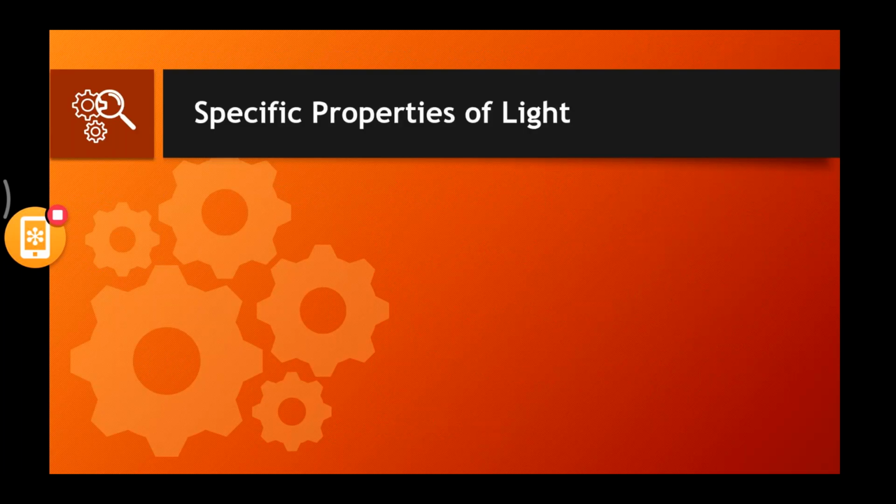Specific properties of light. Let us try understanding the specific properties of light. The reason we call them specific properties is that light exhibits most of them, and specifically only light exhibits these kinds of things; you won't see other types of energy exhibiting the same thing. So that's the reason I've kept it as specific properties of light.